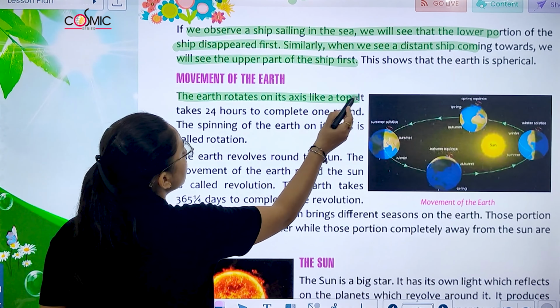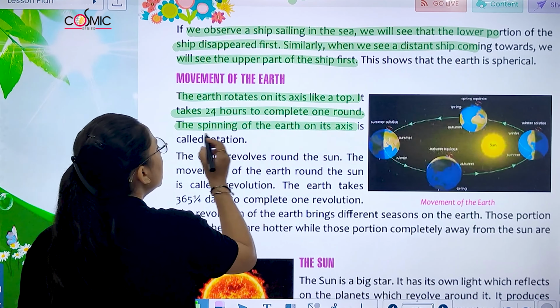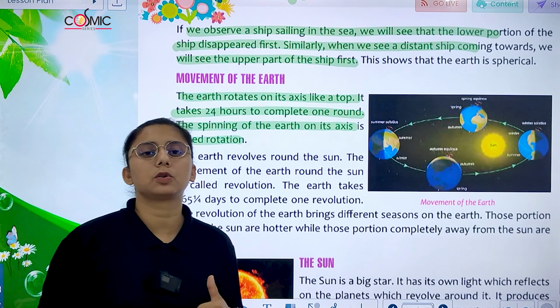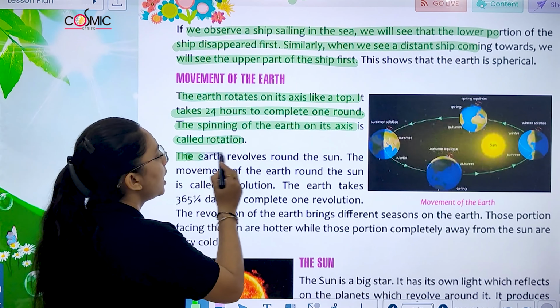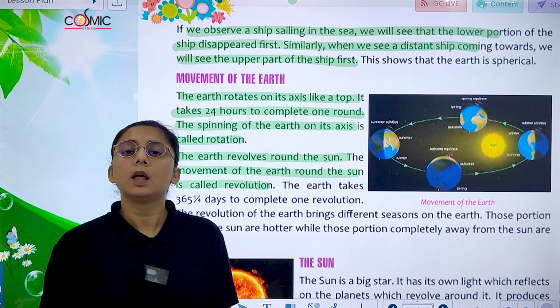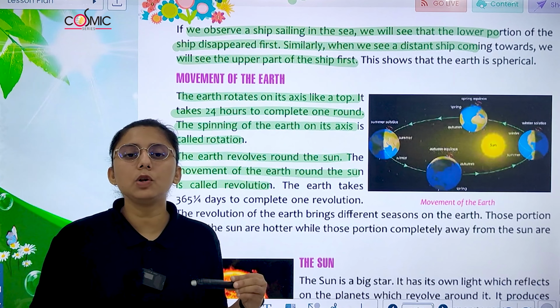The Earth rotates on its axis like a top. It takes 24 hours to complete one spinning of the Earth on its axis. The spinning of the Earth on its axis is called rotation. The Earth revolves around the sun, and the movement of Earth around the sun is called revolution. जो movement होती है Earth की around the sun, it is known as revolution.